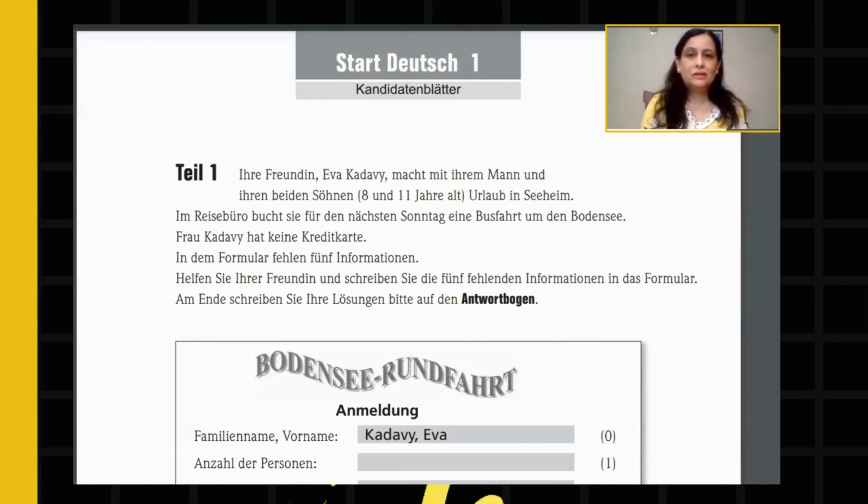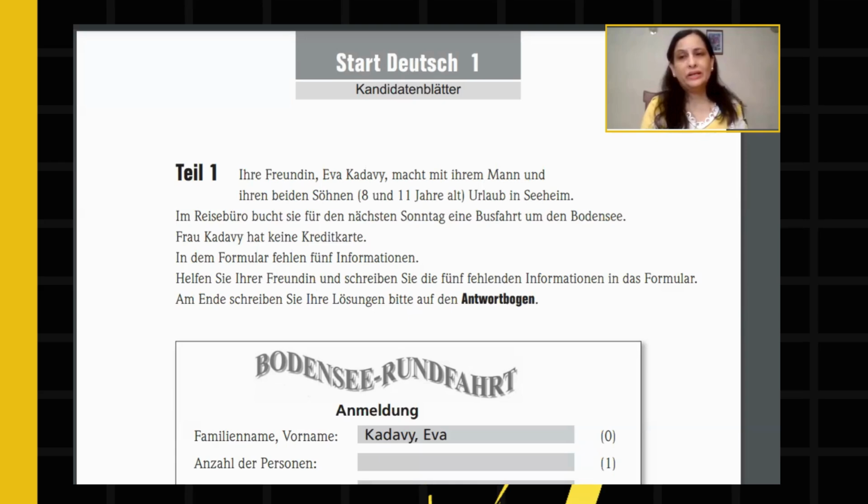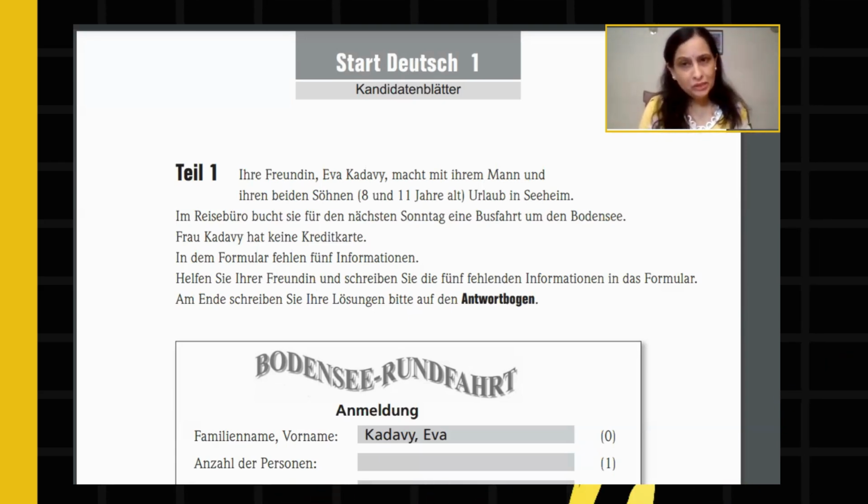So this is the Schreiben section. Schreiben is writing. This is for 15 marks and the time duration is approximately 20 minutes, right? So we'll start with tile 1. There are two tiles. We'll see those. In tile 1, there will be one text or information, and based on that information it is like fill in the blanks kind of thing. You have to write down or fill the missing blanks.